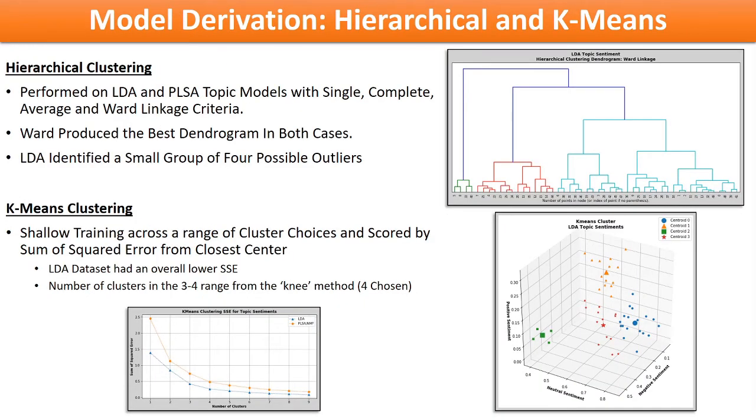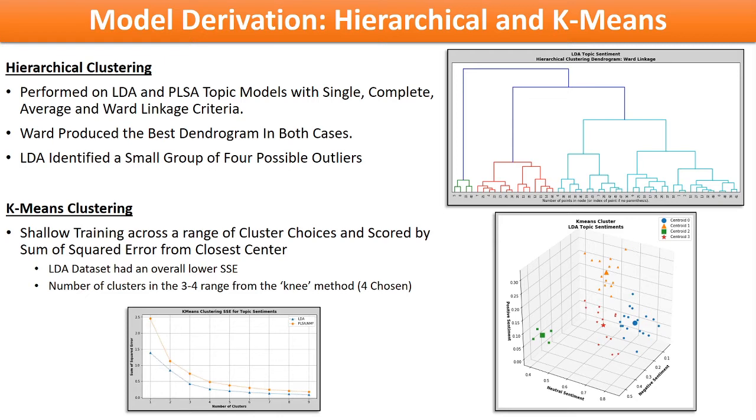Hierarchical clustering was the first means of clustering analysis on the topic models. The four available linkage metrics in sklearn's implementation were used to cluster both reduced datasets on the three-dimensional sentiment scoring. Of the clustering criteria, ward or intra-cluster variance linkage produced the best dendrogram in both cases.